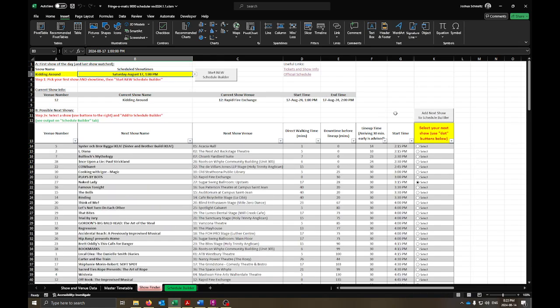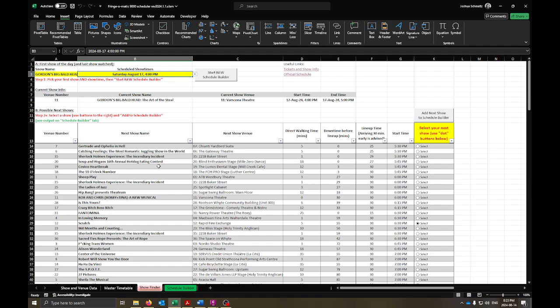Pop that in there. And then, I don't know, we'll just keep picking shows. Well, we'll go over to Gordon's Big Bald Head, the classic Fringe stalwart, and just keep picking. You can go through and pick your shows, and this at least will give you a list of stuff that's coming up that you can reach.